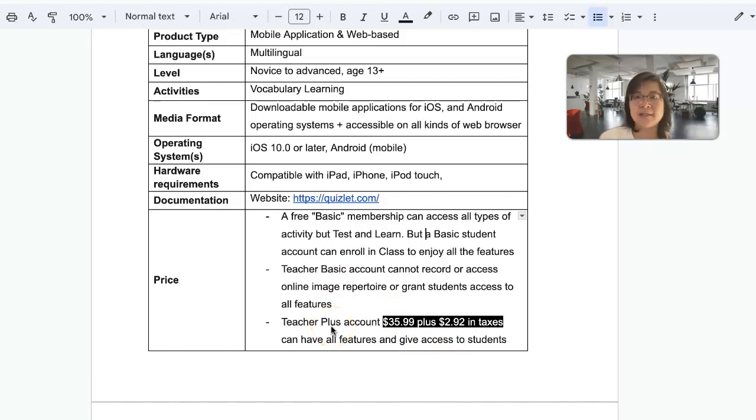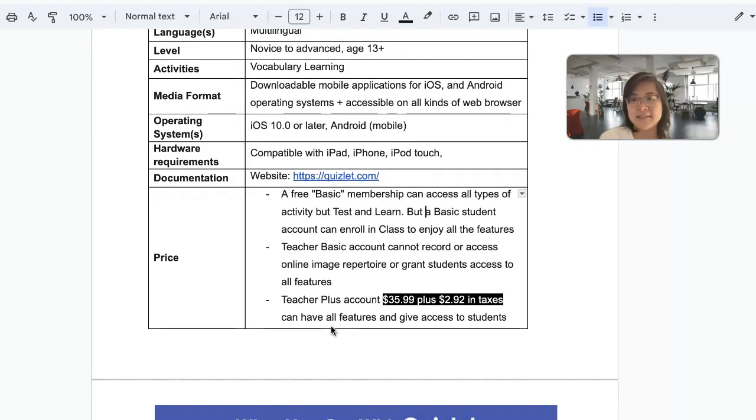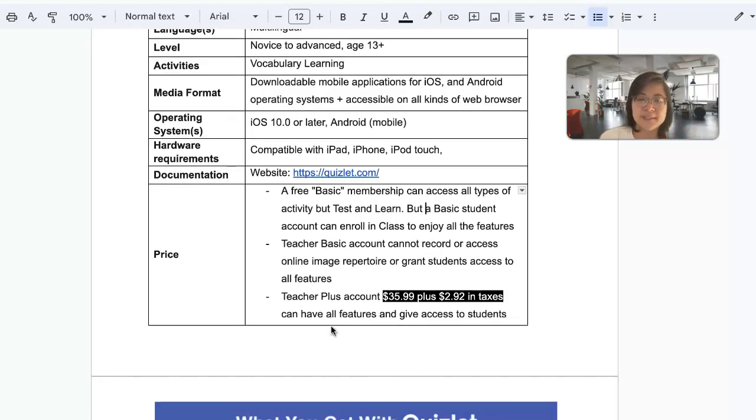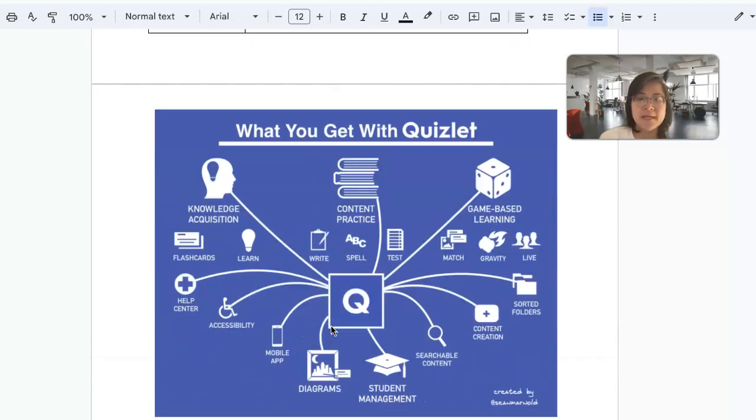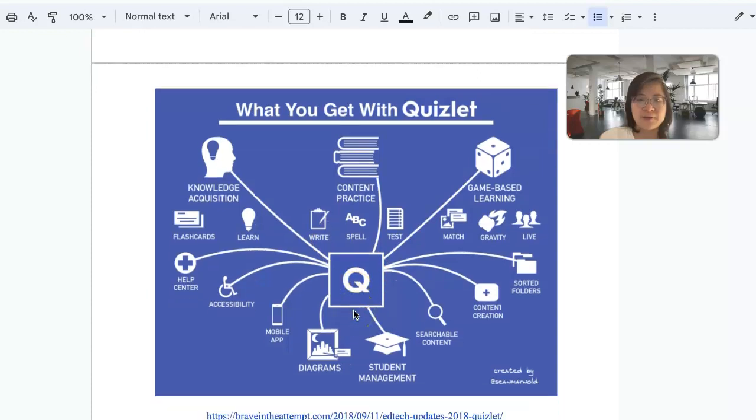Then I can create study sets with the recording of Vietnamese word. I can add pictures to the study set. I can create the classes and manage my students' access and learning. So this is, I think, a very good diagram that shows us what Quizlet offers.